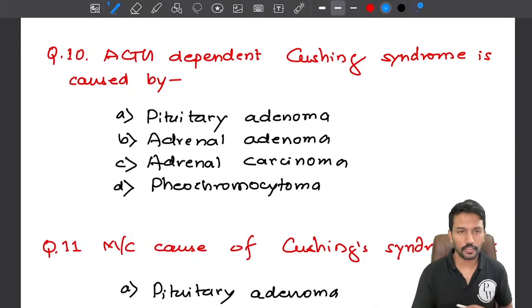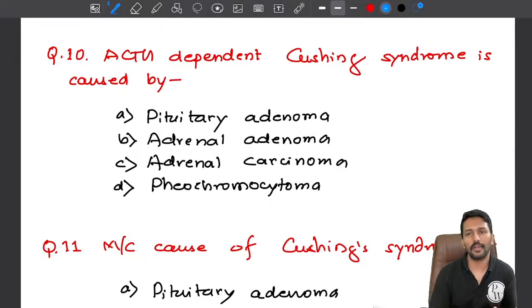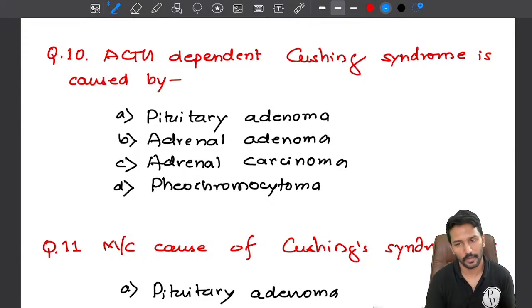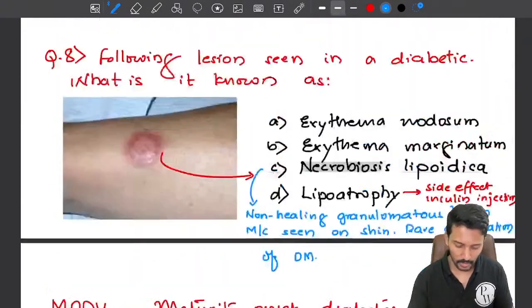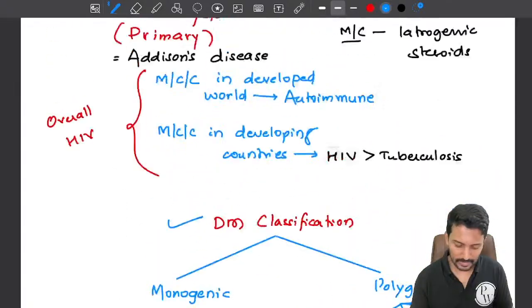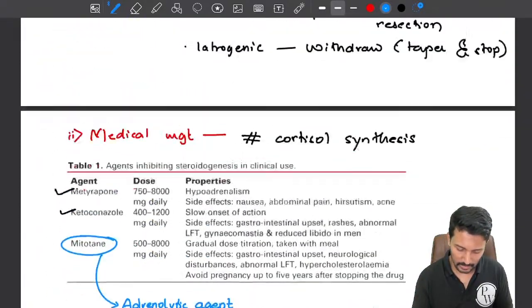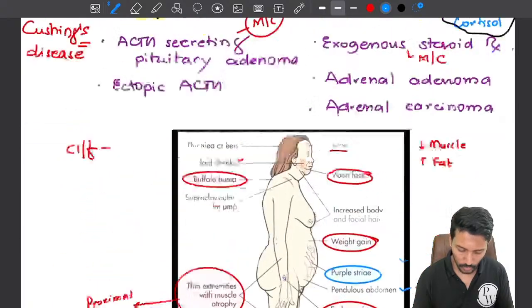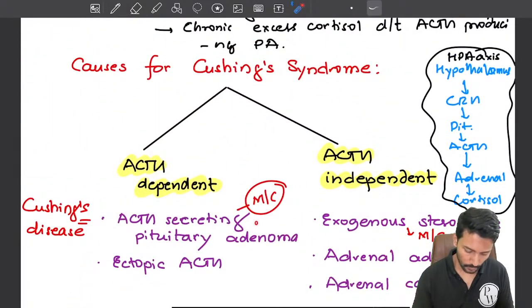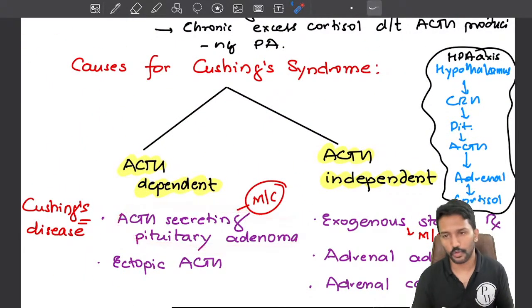Okay. Next question. ACTH dependent Cushing syndrome is caused by. Simple, right? We have also studied this. What is the most common cause for ACTH dependent? When there is a pituitary adenoma which is producing ACTH, that ACTH will go and stimulate the adrenal gland to produce cortisol, right?